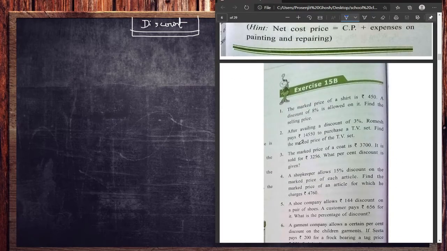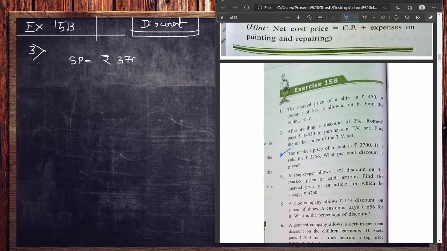So this is the discount exercise. Let me pick the number 3 over here. What is given? That is the marked price of a coat. Just I told you about this t-shirt. This is also the same thing. Before that, exercise 15B. And this is number 3. Marked price of the coat. That is obviously the selling price, as the price tag is there. Whatever price you see over there, that is nothing but the selling price. So 3700, that is your selling price or marked price, whatever you will say.